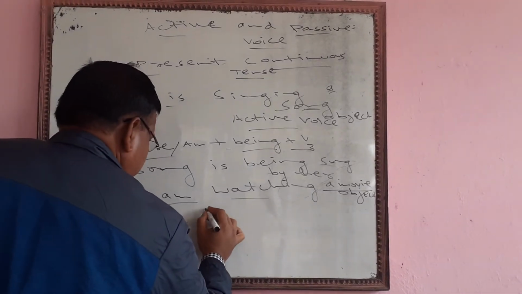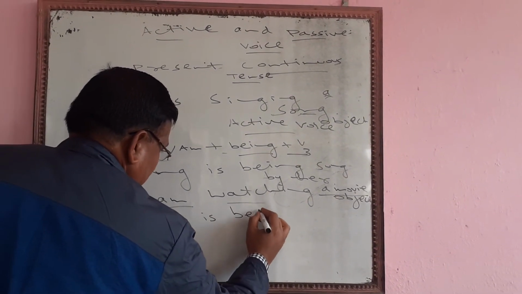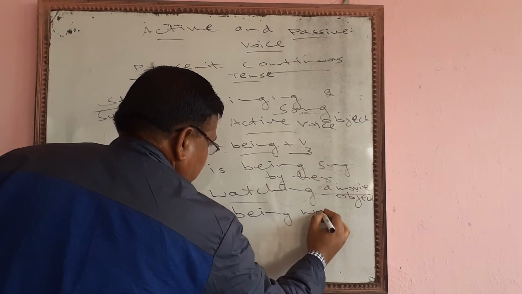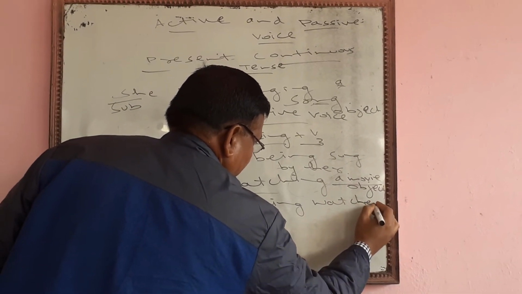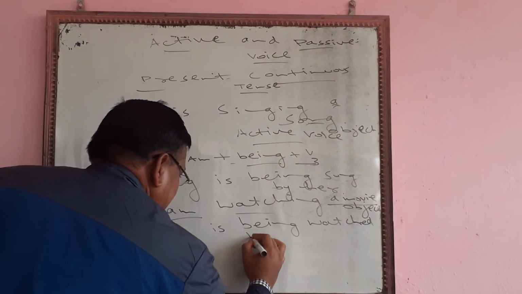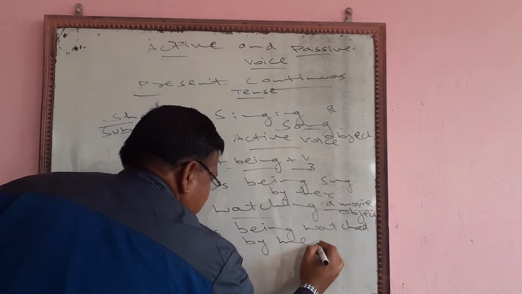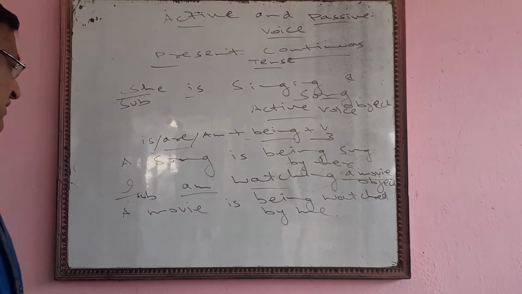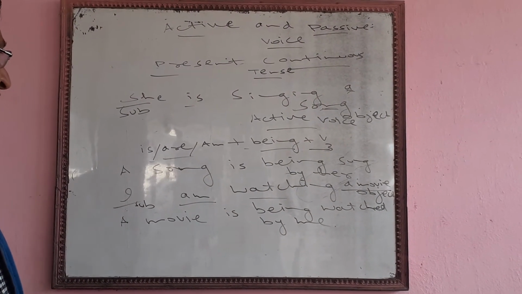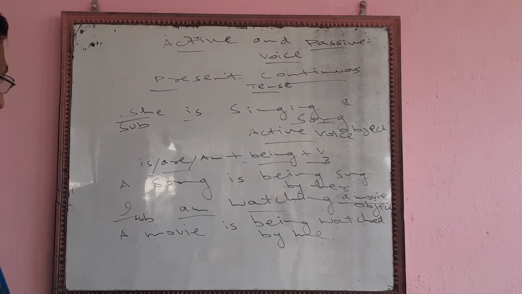A movie is being watched by me. You see here, simple. I will be converted into me. So this example I have discussed.